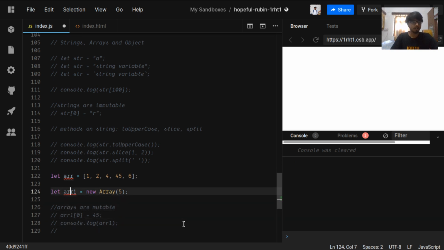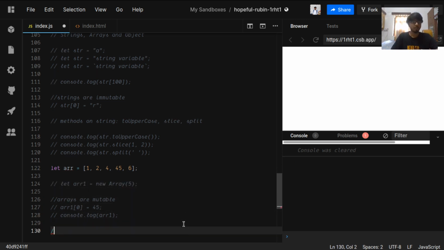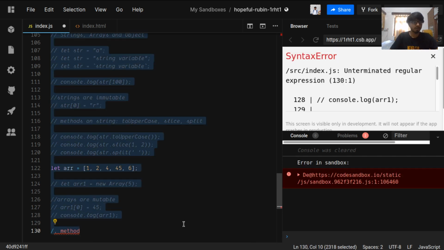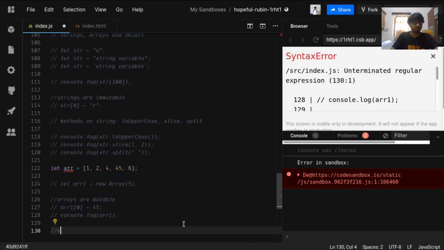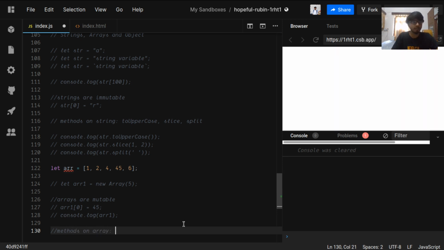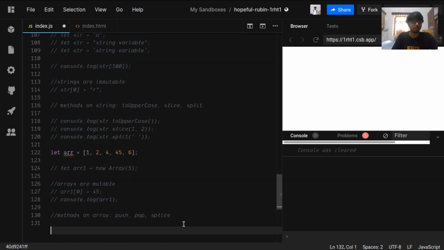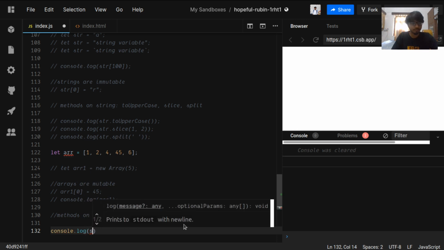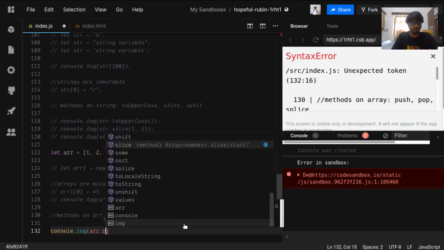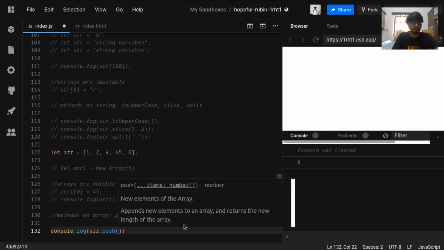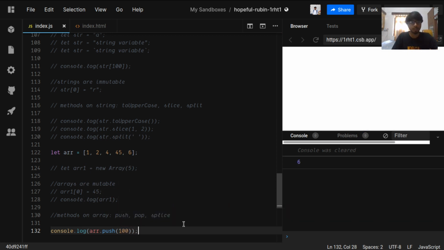So let's move on. Let's comment this out. Okay, methods on array. We have some methods on array which are push, pop, splice, and you can check more on MDN docs. Let's console.log array.push, and we will push 100. So it will push 100 in the array at the last position.